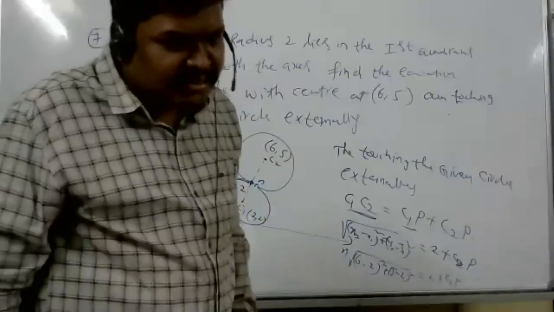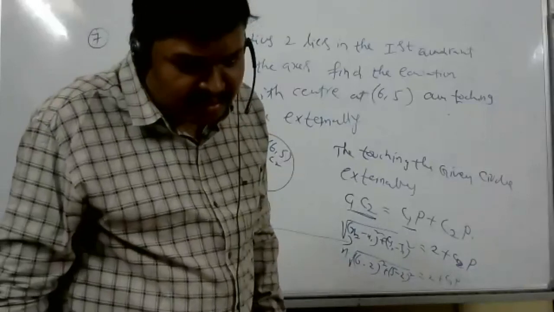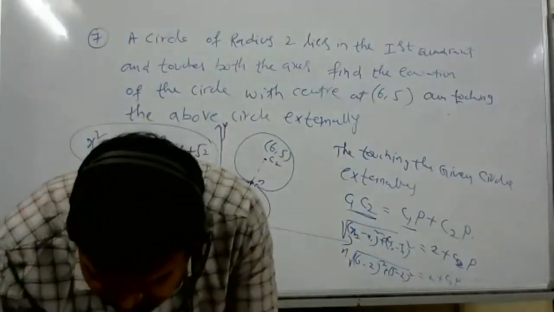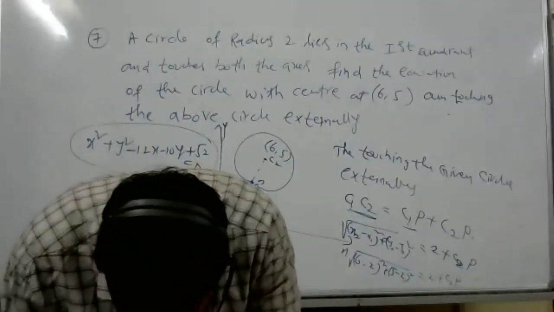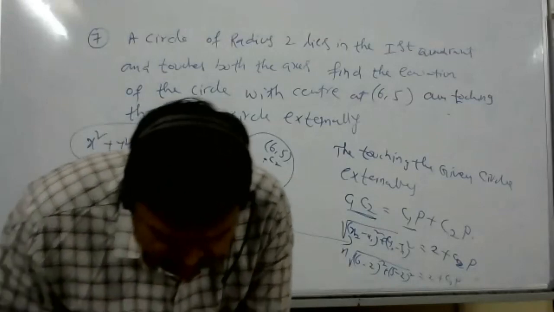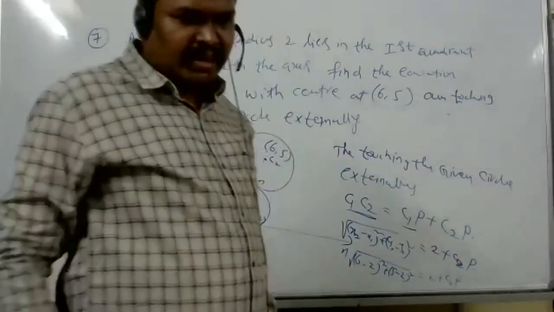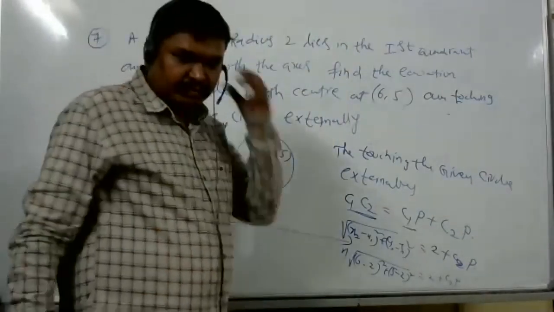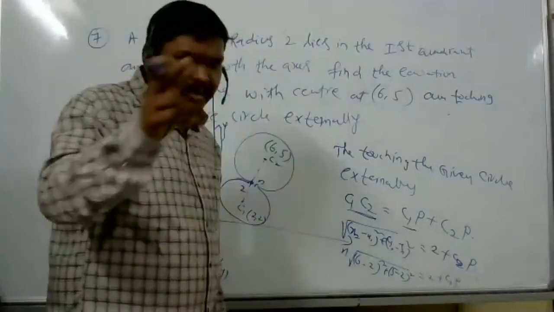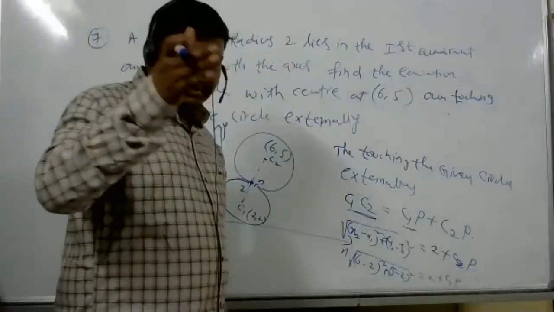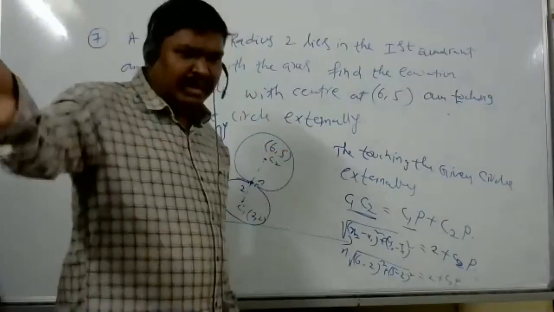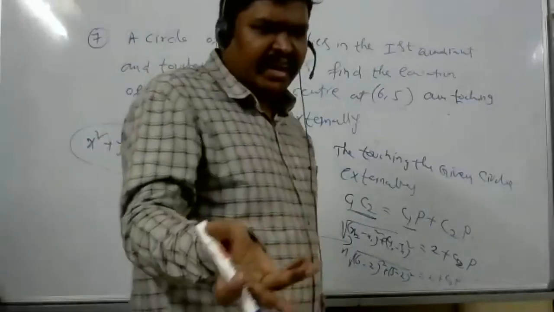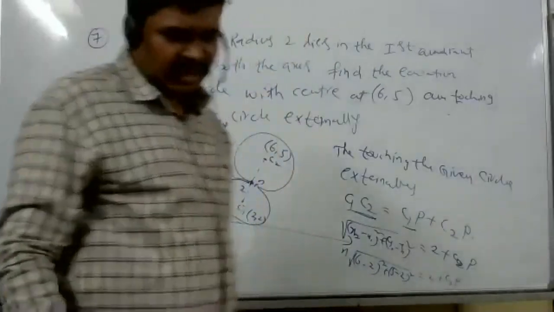Yes, 1 by 4. Correct answer. But the answer key says 0. That is wrong. 1 by 4 only is correct. That is a mistake in the key. Points 2 comma 0, 1; 3 comma 0, 1; and 2 comma 1 by 2, 1. Half into determinant, find the determinant. Then the area is equal to 1 by 4. Yes, sir. Correct one.